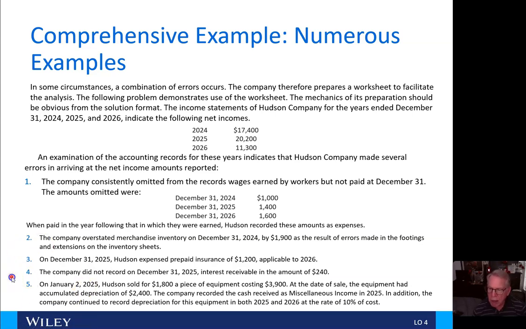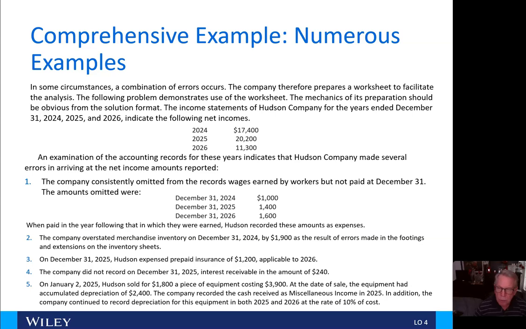And finally, number five, on January 2nd, 2025, Hudson sold for $1,800 a piece of equipment costing $3,900. At the date of sale, the equipment had accumulated depreciation of $2,400. The company recorded the cash received as miscellaneous income in 2025. In addition, the company continued to record depreciation for this equipment in both 2025 and 2026 at the rate of